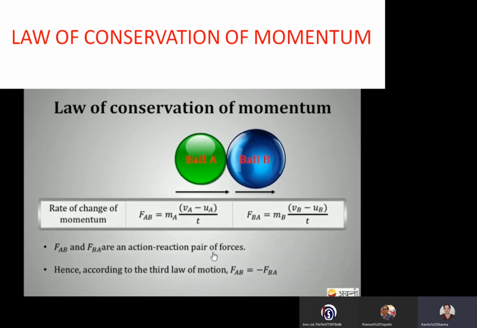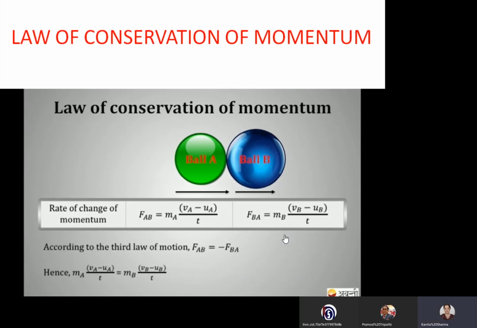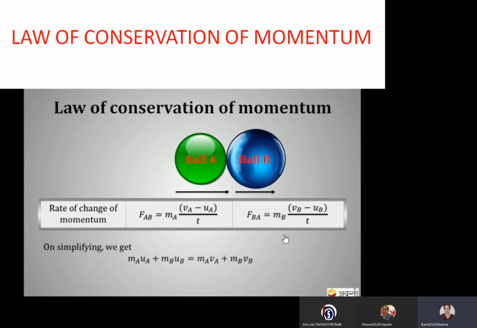If we substitute this value, FAB equals minus FBA, we get the formula for the conservation of momentum. That means the total momentum before interaction remains the same as the total momentum after interaction, provided no external force is applied.